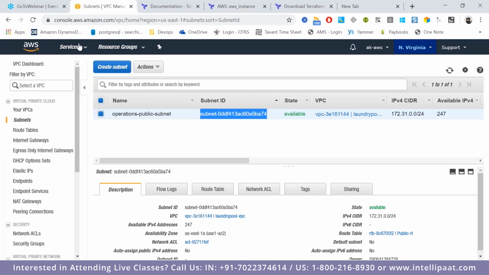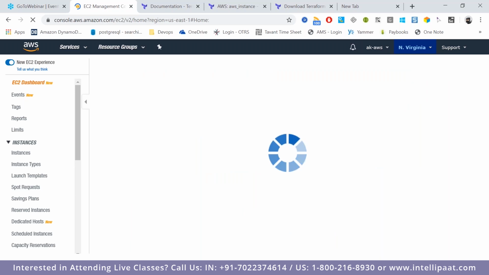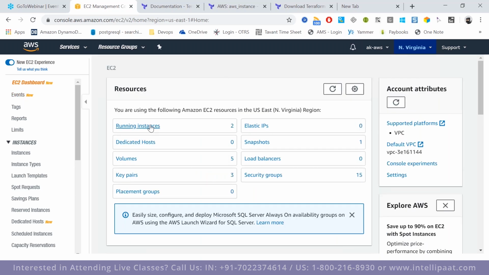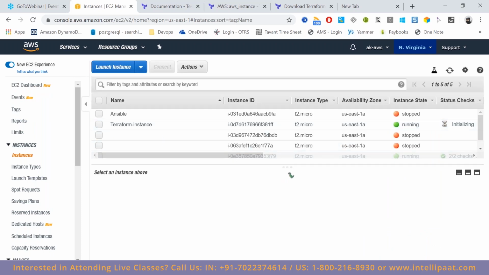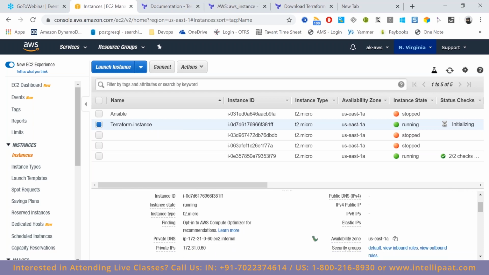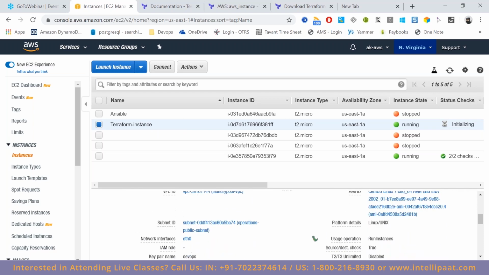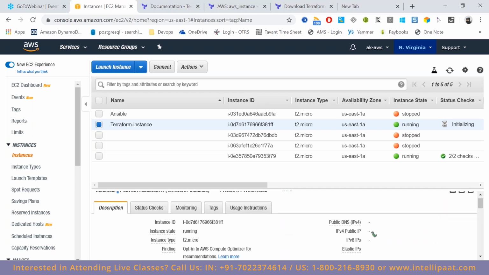Let me go to my EC2 instance. Earlier it was one instance running. Now it is two instances. The second instance is running here, and whatever configuration we have given, it has come up. Now you can see one thing here. It did not have any public IP address. Correct?